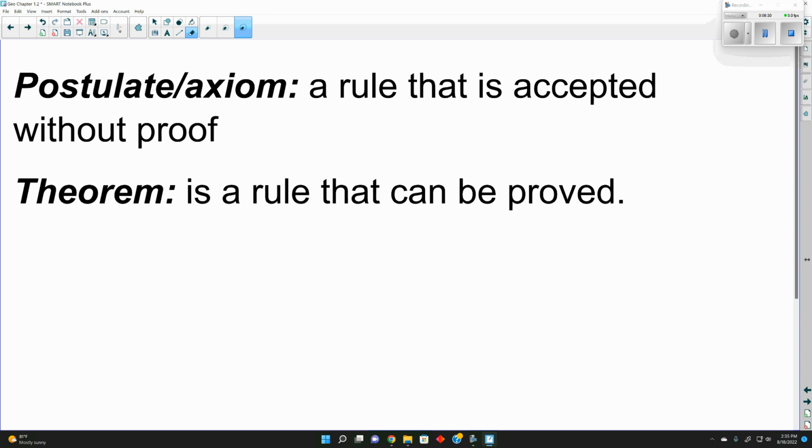So we have postulates, we have axioms, we have theorems. Then we also have what they call a lemma. You don't have to write this down, but a lemma is something that comes from a theorem. It's an interesting fact, so when we go and prove a theorem that it's true, a lemma is something that comes from it.